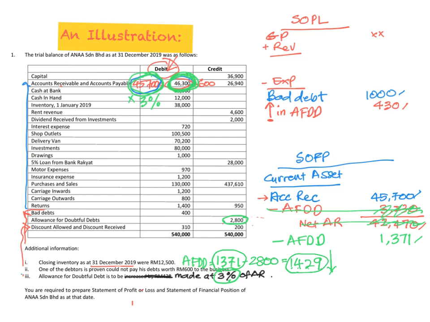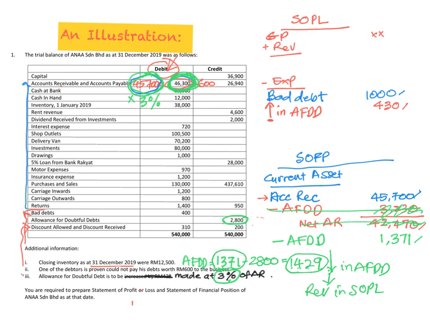1,429. So the decrease in AFDD here is a decrease in AFDD. So when it decreases, then you remember the decrease in AFDD will be treated as your revenue in SOPL.